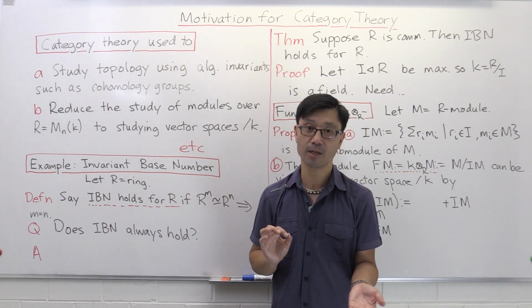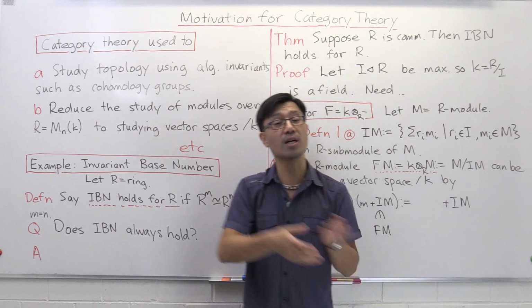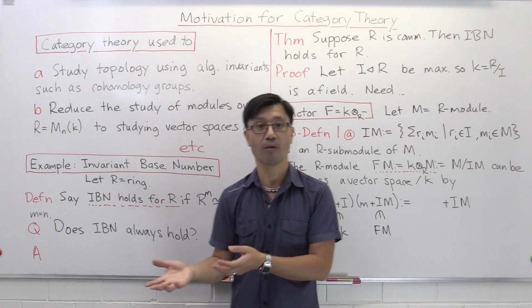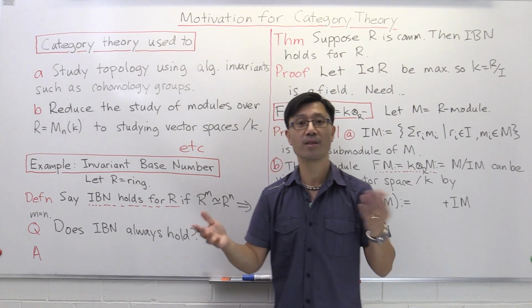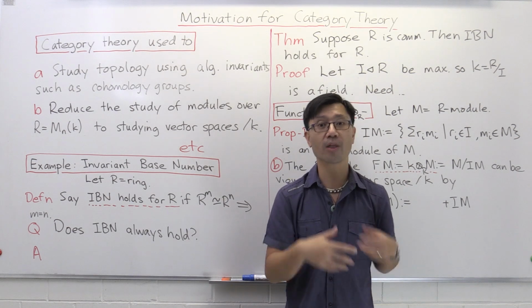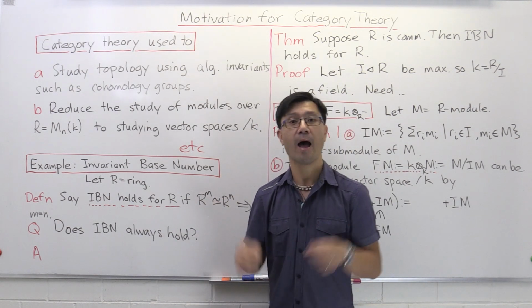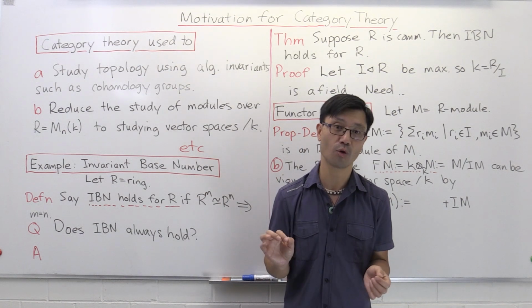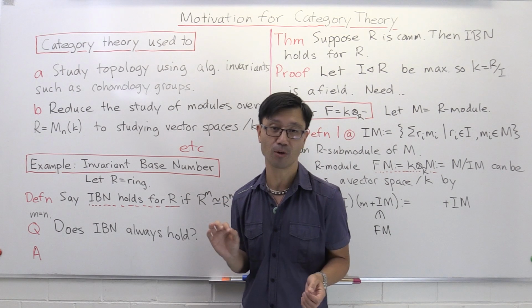But where category theory comes in is if you want to take one branch of mathematics and use it to study another branch of mathematics. For example, if you want to use algebra to study topology. In this case, you want to think, when you're studying algebra, what are the common themes there to when you study something like topology? And that's where you need to look at a second order abstraction. So category theory abstracts on the second level.